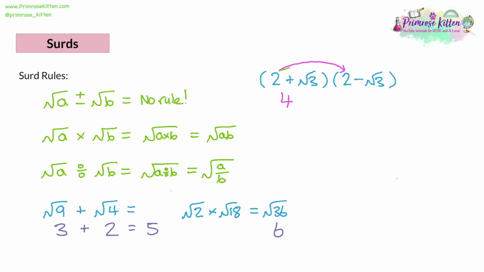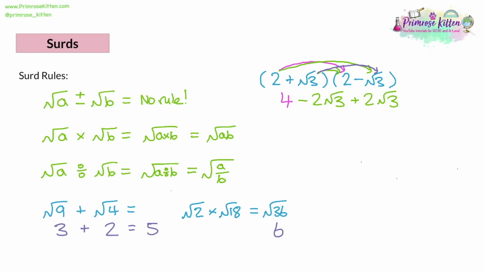You would do the 2 times a negative 3. So 2 times a negative root 3 would give you negative 2 lots of root 3. So you can't do it. The multiplication rule is only when both of them are roots. 2 isn't a root. So you can write 2 root 3. Then you would do the root 3 times the 2, and that gives a positive 2 root 3. And then the final one would be the root 3 times the root 3.